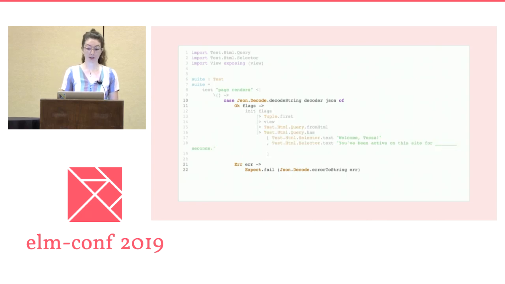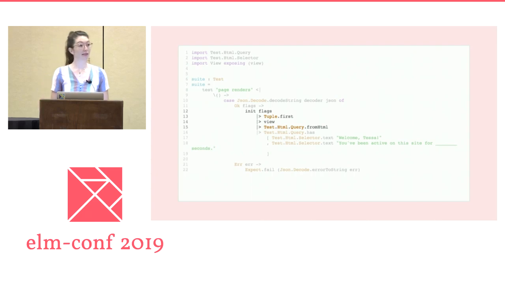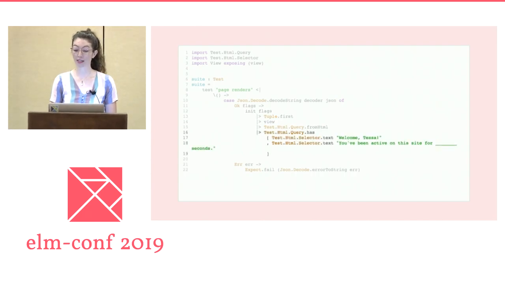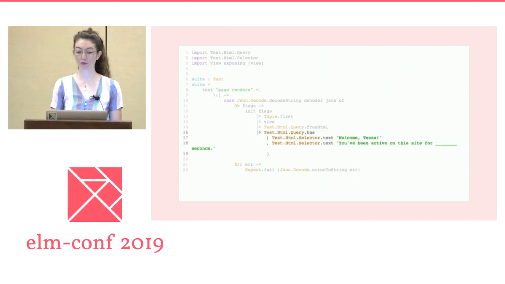First, we try to decode our JSON string. Maybe this fails. If so, then the test fails. If not, then we initialize the model and discard any initial commands that the init function produces. We pass the model to the view function. Then we convert our view to a format that we can use elm-test to test against. Finally, we run our actual expectations against what copy shows on the page on load.